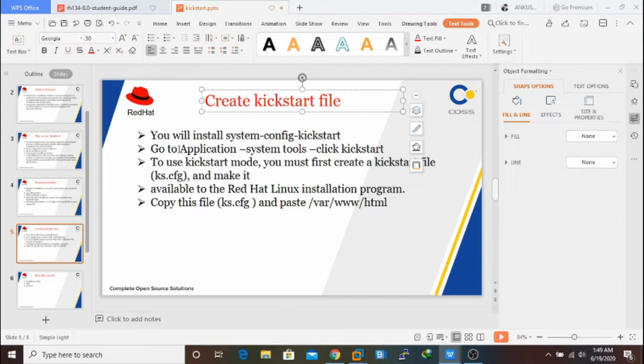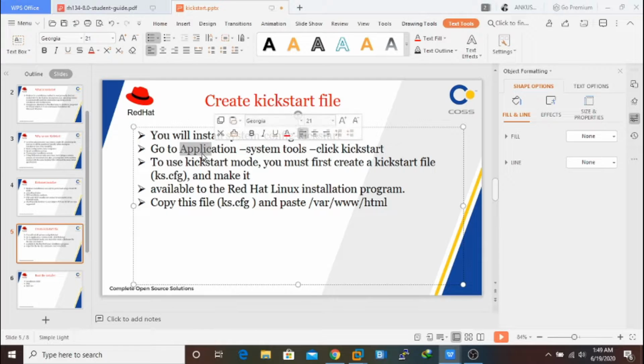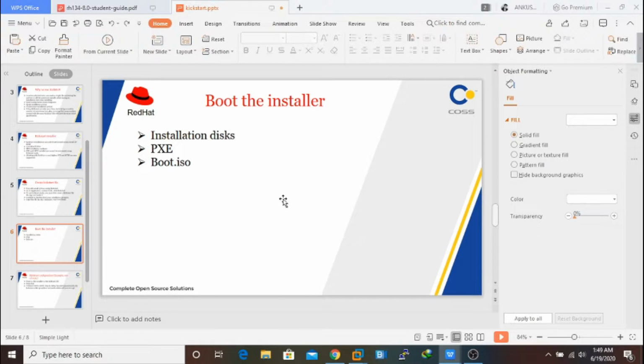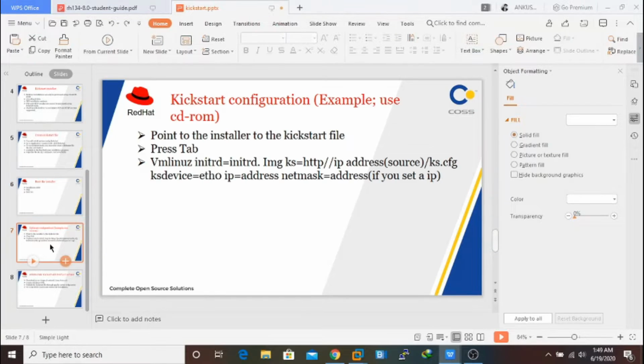I'll show you that. Go to Applications, System Tools, that one. I'll show this one, so I'm not explaining it here. This point you can read. I'll share this PPT also, you will get the link in the description. Don't worry about it, I'll describe this point. After that, the boot, the installer, how it is going to happen. How the installation will be initiated, I'll show you. It is also there in the lab part. So now quickly let us see how it will be initialized. You can see there is something written, right?